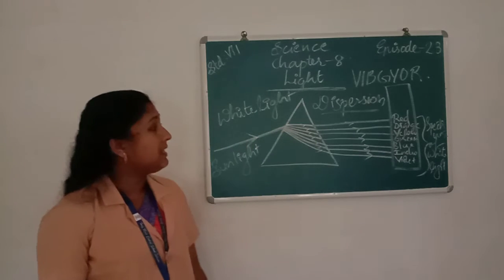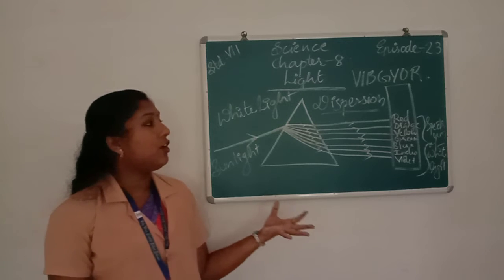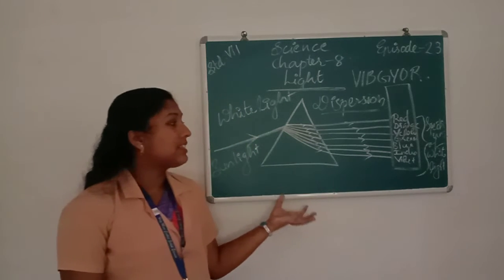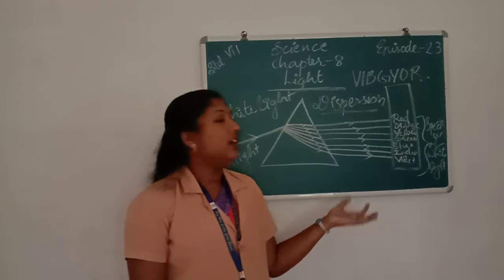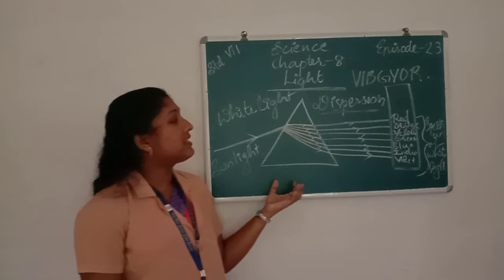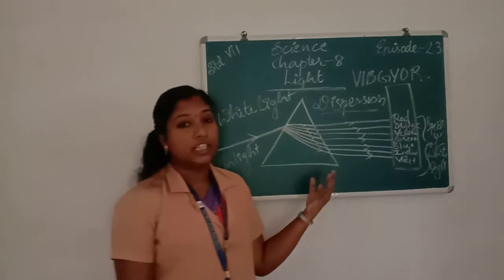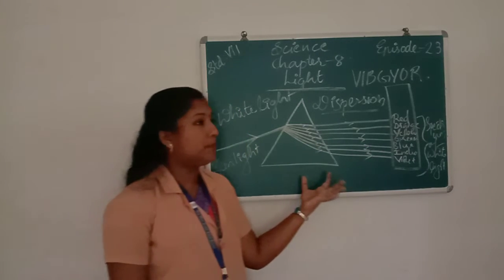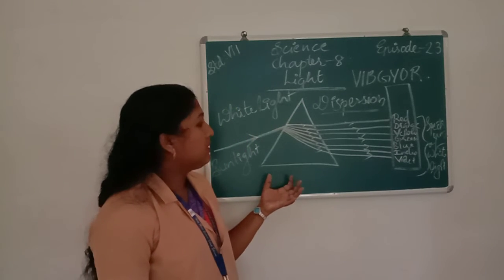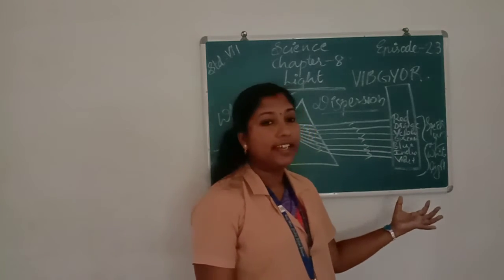So what do you mean by dispersion? Dispersion means the splitting of white light into its component colors. Then due to dispersion, we get the rainbow and the spectrum of white light.